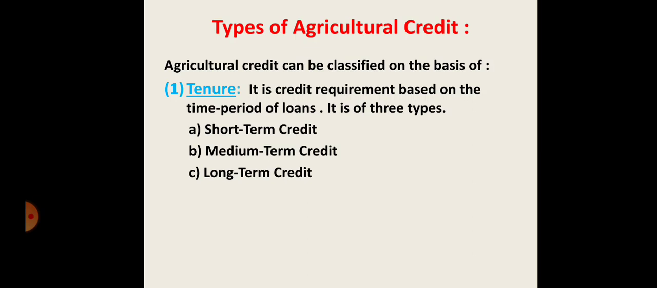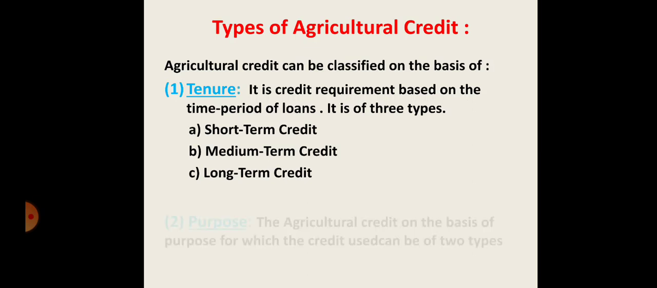Then last is long term credit. These loans are for a period of more than 5 years and are generally required to buy a tractor, or to make permanent improvements on the land. Means the supportive part, the different equipment we have to purchase. At that time we accept long term credit.